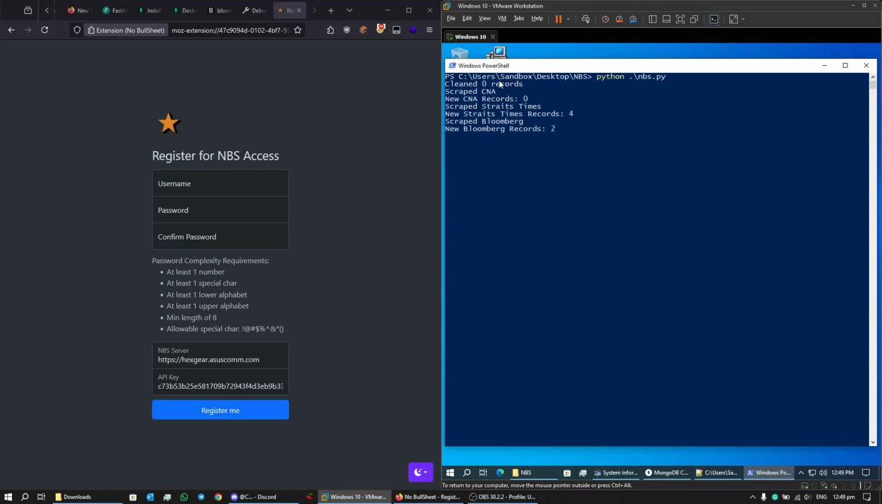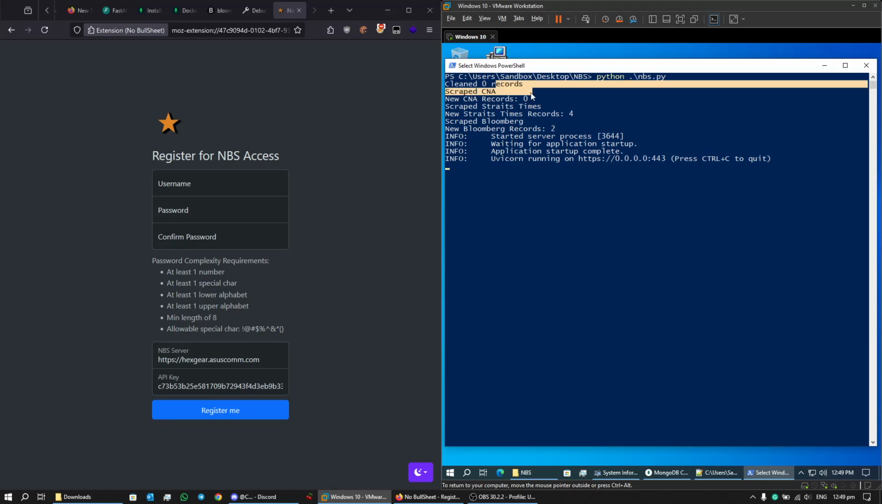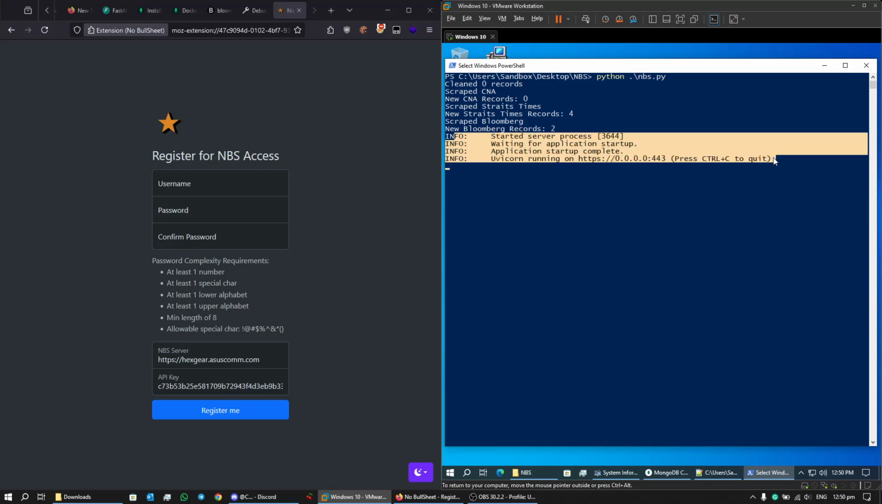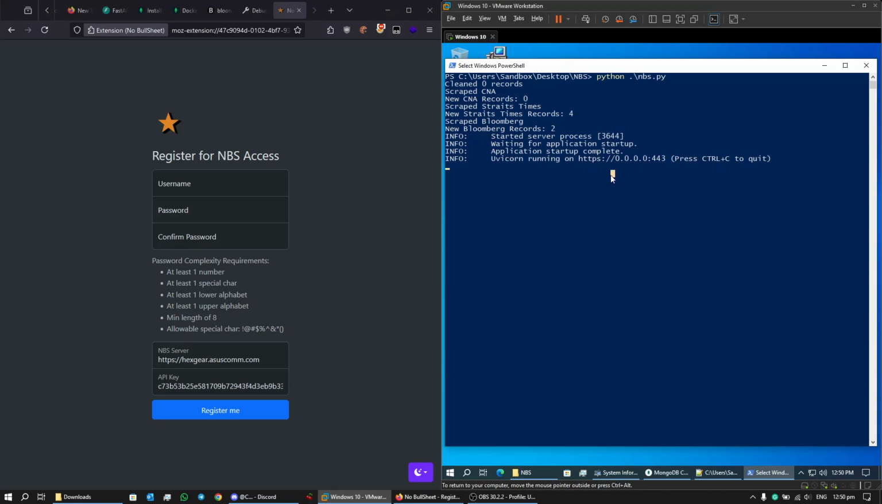So from the output, what you can immediately see is that on launch and at every 24-hour mark, No Bullshit will go into the database to ensure that only the past 7-day news articles will be kept in the database, and it deletes all other older news articles. And you can see that we have scraped CNA news articles as well as Straits Times and Bloomberg. Then afterwards, you can see that the web API has started to serve on port 443 under the HTTPS protocol.